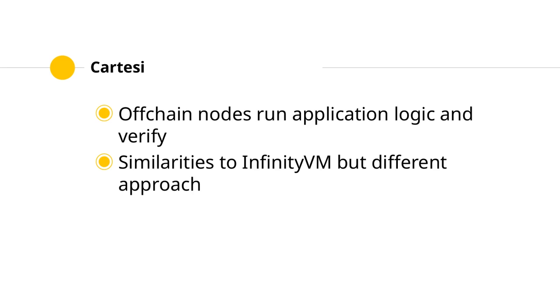Cartesi enables off-chain nodes to run application logic and verify it within the Cartesi Layer 2 ecosystem, focusing on reproducible and deterministic builds. This approach is similar to InfinityVM, but follows a different method, incorporating off-chain compute into the network to run machines and verify computations.